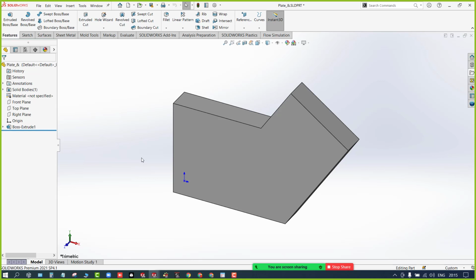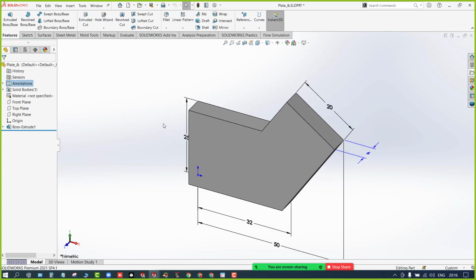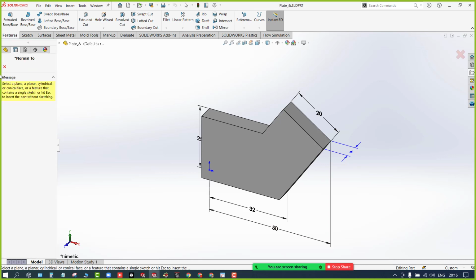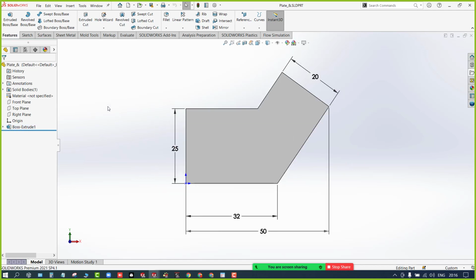Is it visible? Yes. So now I want to see all the dimensions. You can right click on Annotations and select Show Feature Dimensions. So the software will showcase all the dimensions which have been used. By just seeing this, can you tell me how to design it? Let me make it normal to view so that you can understand how exactly the dimensions are. Can you see this now?